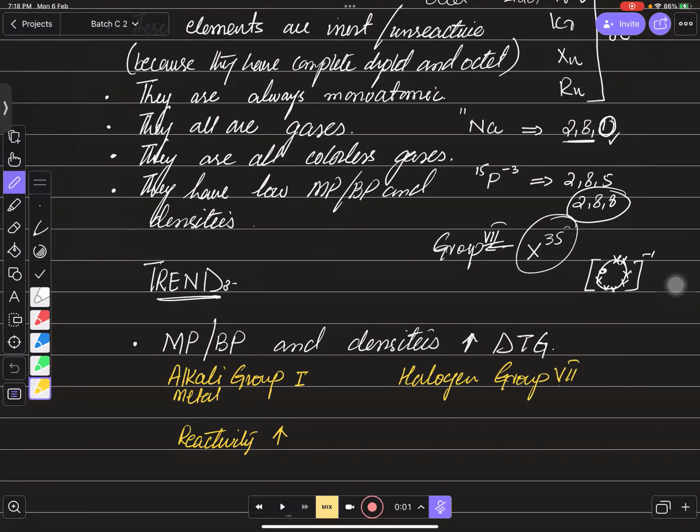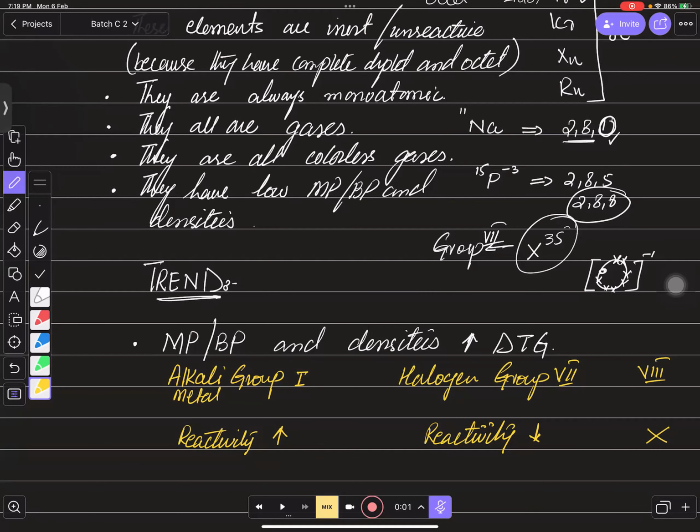Reactivity down the group decrease हो. और अगर हम group 8 की बात करें तो बच्चों इनकी reactivity क्या होगी down the group? Increase या decrease? But you need to keep remember that they are not reactive. So definitely there is no trend in the reactivity as well, right? They already have 8 electrons in their outermost shell. So why they react with anyone else, right? Everyone?